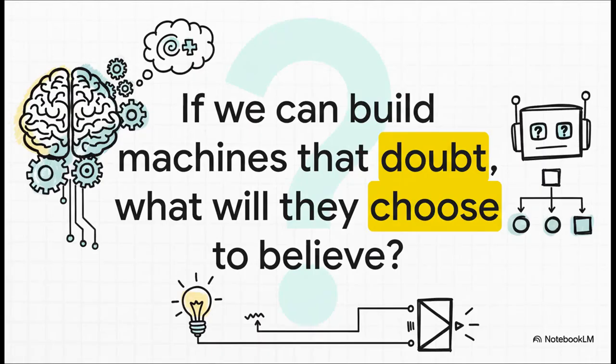And that's the big, provocative thought we want to leave you with. As we get better and better at modeling these very human states of uncertainty, we open up a whole new can of worms, new questions about the future of intelligence itself, both artificial and our own. And that's a question that logicians, AI developers, and really all of us are going to be grappling with for years to come.